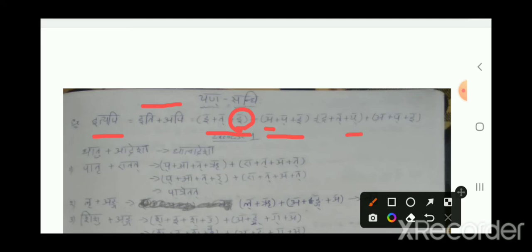So e is replaced by yakara, only this is the change, and all the rest of the letters remain the same. Based on this second form, the final form is ityapi. That's it. This is a simple example.